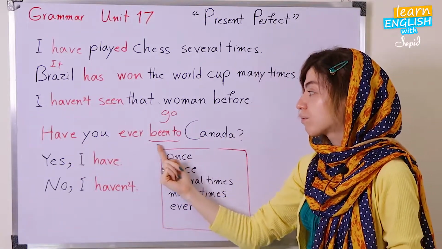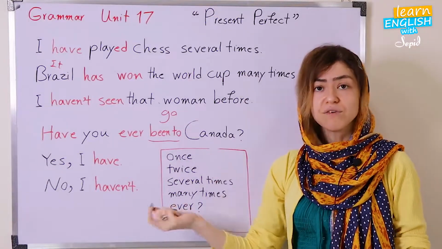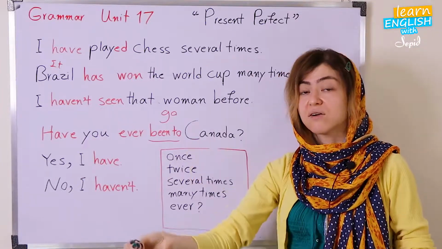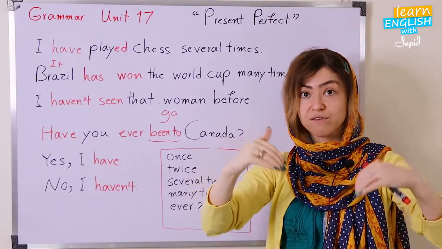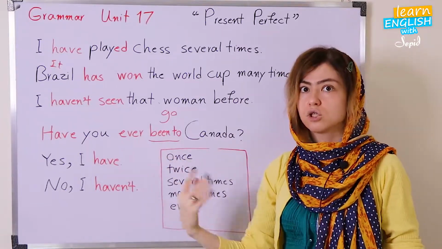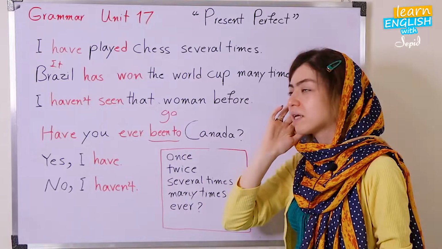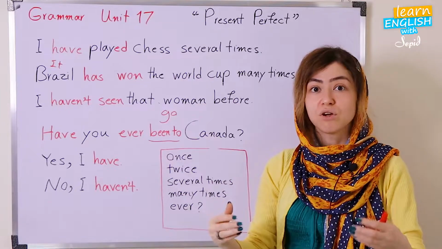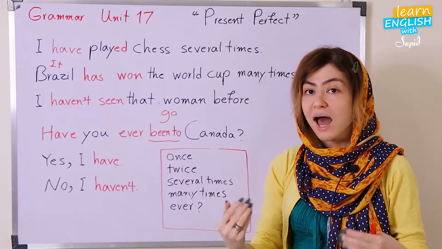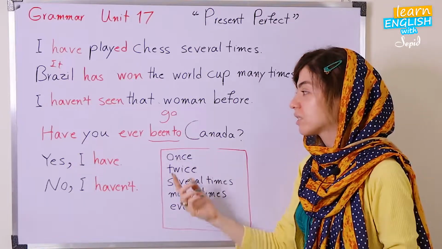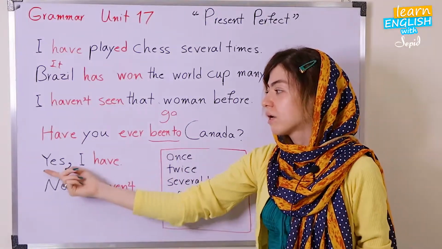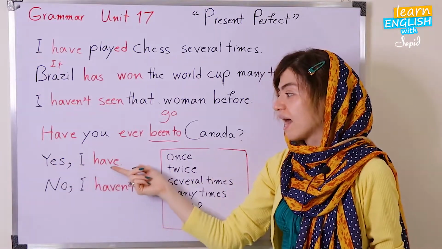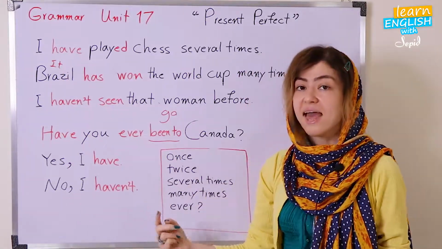So, have you ever been to Canada? Have you ever been to Spain? It means, did you go there and see there? And now you are here, we are talking about this experience. So that's the case. Or for instance, another example, we can say, have you ever eaten sushi? Okay, do you have the experience? Have you ever tasted that? Do you know how it tastes? So I am curious about that. If the person wants to answer, just in short answer can say, yes, I have, okay? Or no, I haven't.